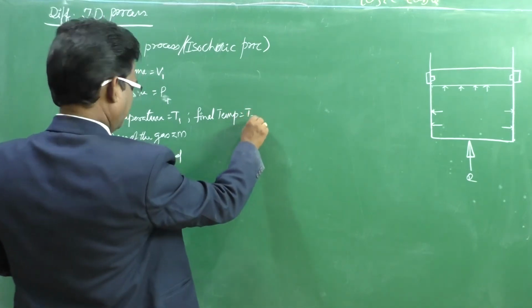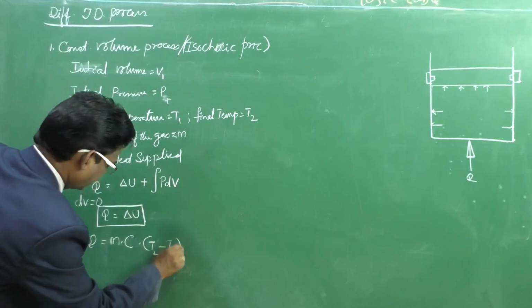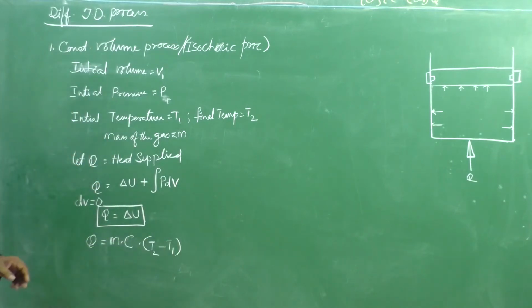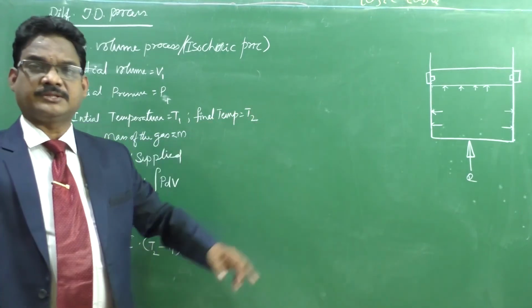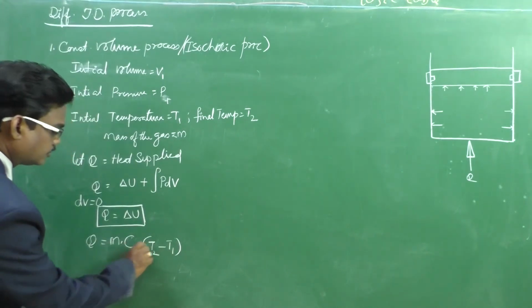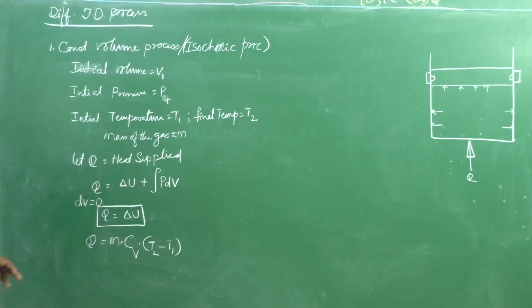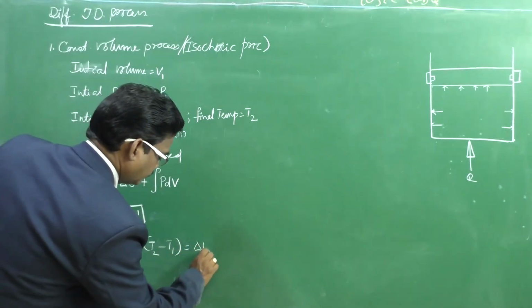Therefore, T2 minus T1. This is the total heat supplied, MC. And here, since the volume remains constant, we use the specific heat at constant volume. Therefore, we can write M Cv into T2 minus T1, that is equal to delta U.